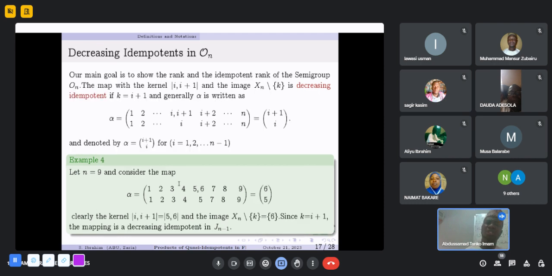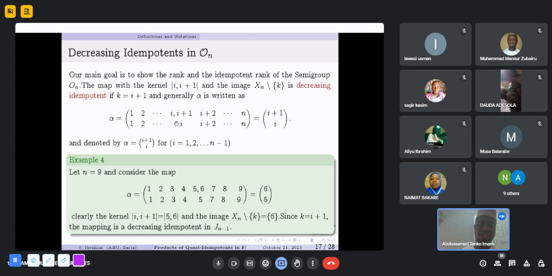Our main goal is to show the rank. So now we have the increasing elements and the decreasing elements. Our main goal is to show the rank and the idempotent rank of the full order preserving transformations. But we have to know the behavior of those idempotents in Jn-1. The map with the kernel {i, i+1} and the image Xn minus k is a decreasing idempotent if the missing point in the image is i plus 1.